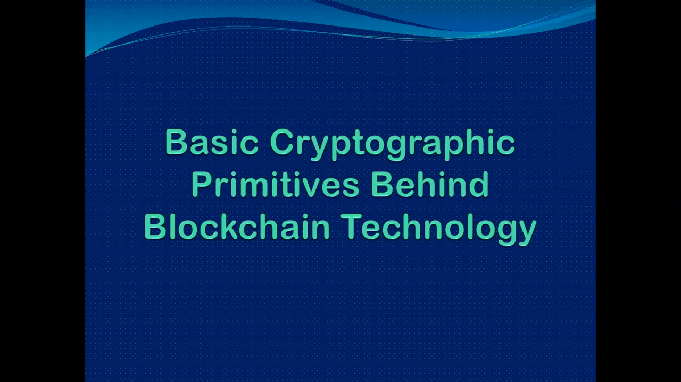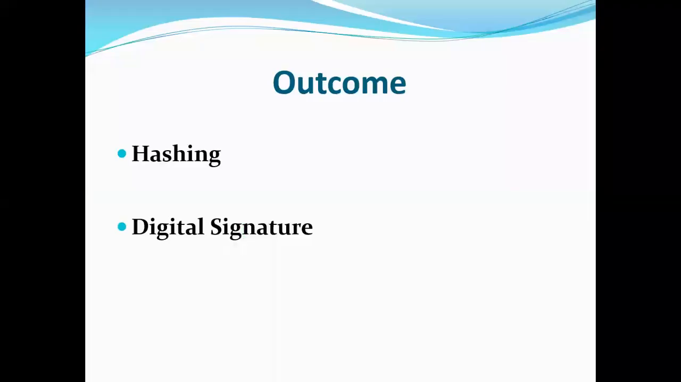Hi everyone. Today we are going to take time to understand the cryptographic concept behind the blockchain technology. There are two main cryptographic concepts in blockchain. The first one is hashing and the second one is digital signature.